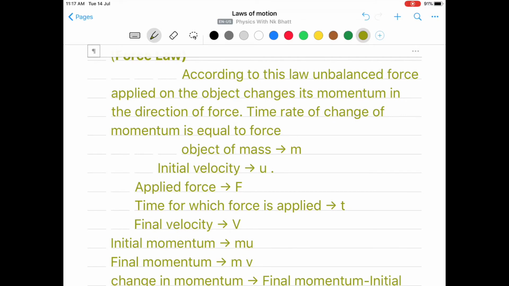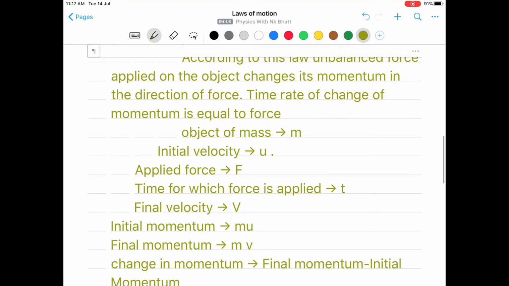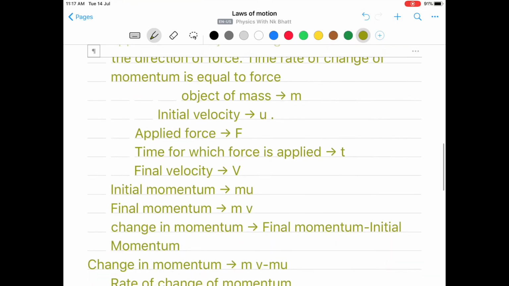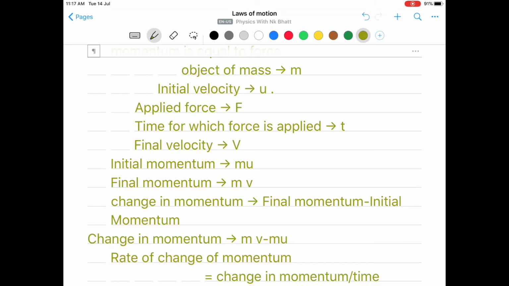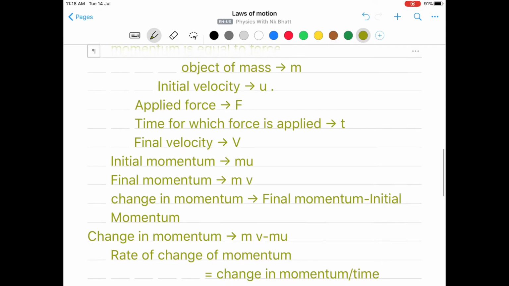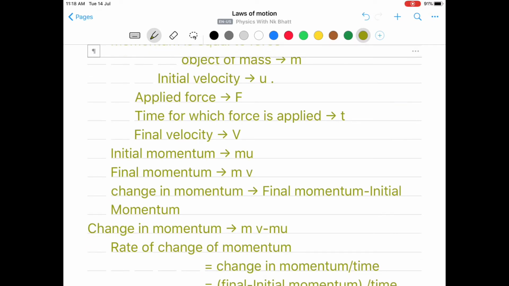Then final momentum and initial momentum, these two are very important terms for us. Initial momentum would be m into u because momentum is the product of mass and velocity, and final momentum is m into v. Then change in momentum can be calculated by using a very simple concept of mathematics. It is the difference of final momentum and initial momentum. So we can write final momentum minus initial momentum. If you replace the expressions of these two, then change in momentum is mv minus mu.